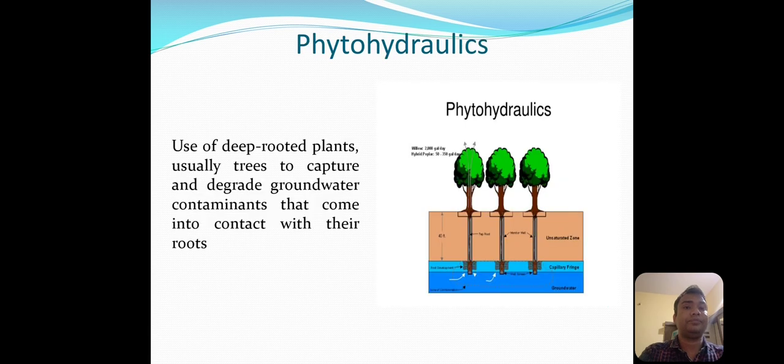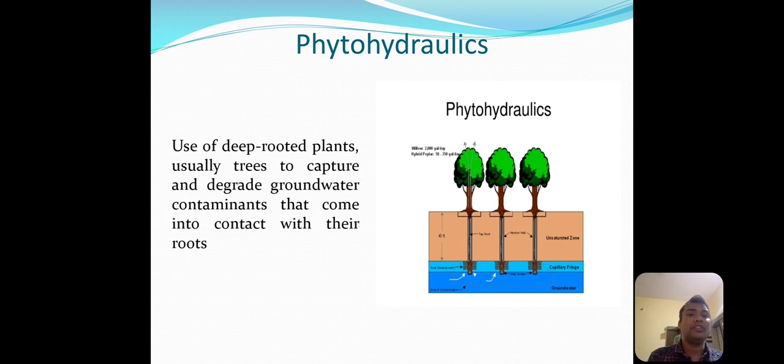The next method is phytohydraulics. In this method of phytoremediation, deeply rooted plants, that is tree plants, are used. These deeply rooted plants go into the underground water, and we know that due to anthropogenic activity, human activity, the groundwater also gets contaminated, and these deeply rooted plants are filtering the groundwaters.